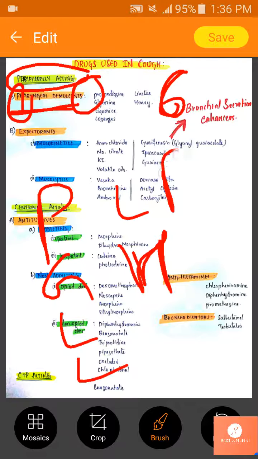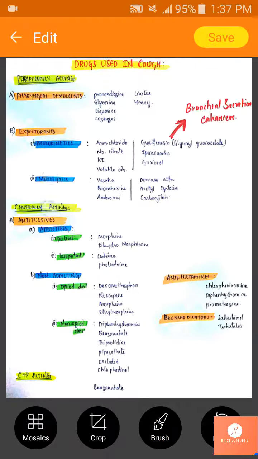Okay, P, G, triple L. We have 3: licorice, lozenges, linctus. So we can remember this as L cube, right? P, G, L cube, H. Remember this for pharyngeal demulcents: pronoxdiazine, glycerin, licorice, lozenges, linctus, and honey. So overall we have 6.